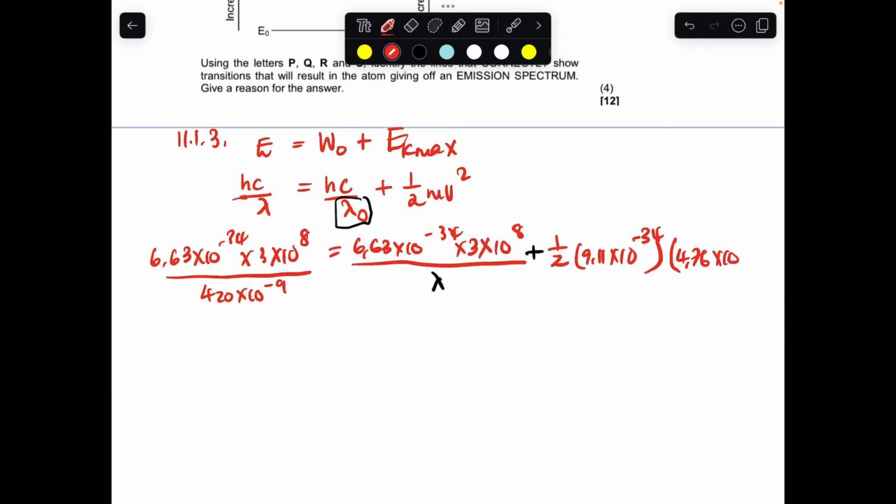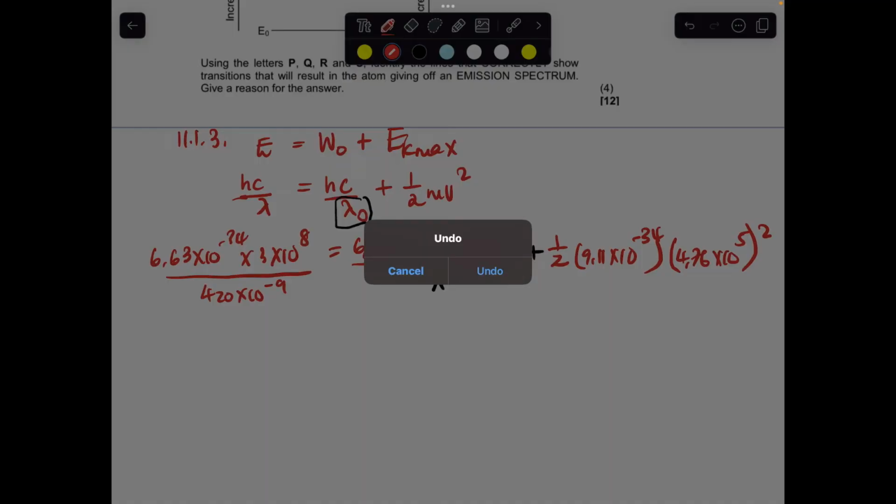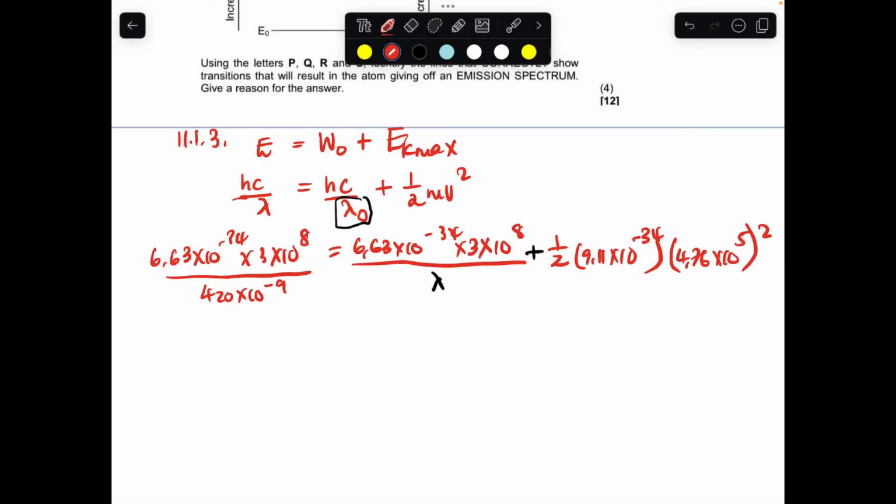4.76 times 10 to the power 5, and then we square that, right? And then, guys, this is the maths marathon now. So what we're going to do, we're going to take this answer minus this one here. So we're going to have the answer of that, and I'm going to put it on this side.